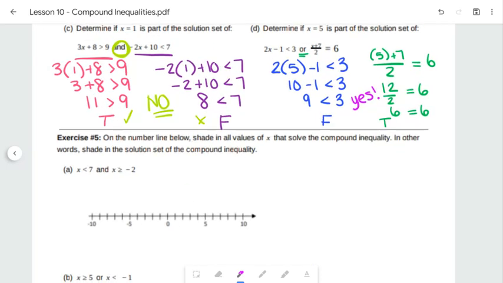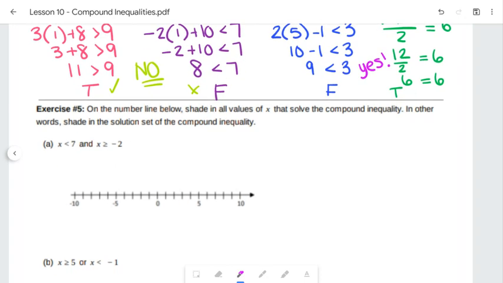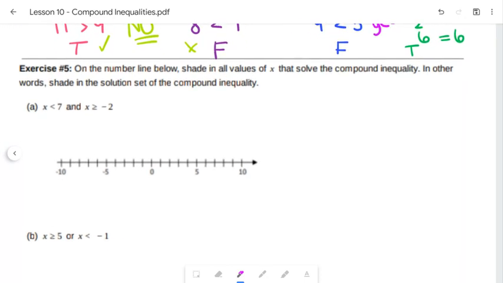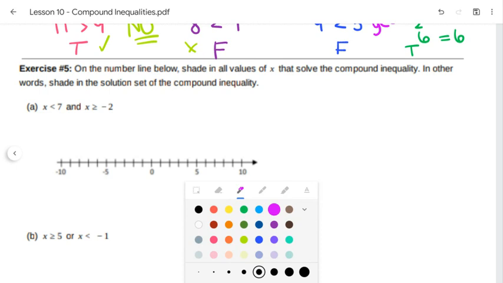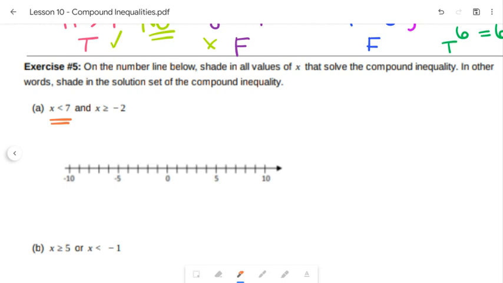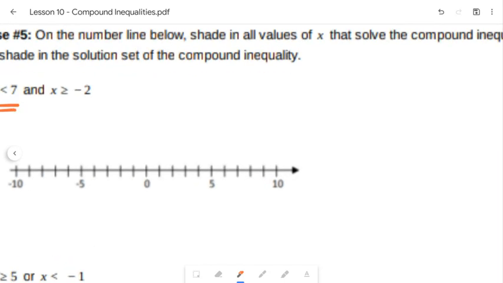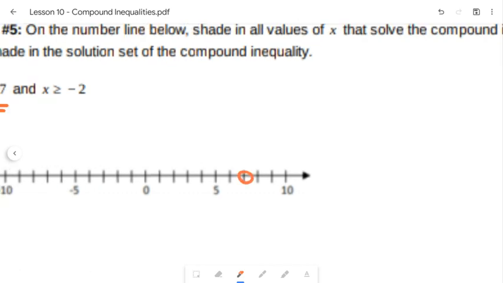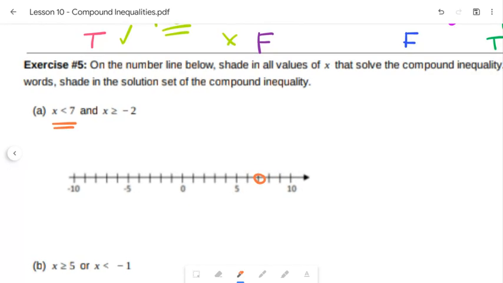Now we're going to see what this looks like on a number line, like we were doing in class today. So in this case, let me draw something for you first before you copy in these notes. Of course, you could always do a quick erase if you wanted to. But x has to be less than 7. Remember, at 7, we're going to have an open circle. Only when there's a line underneath for the or equal to do we draw a closed circle. But in here, we have an open circle at 7.